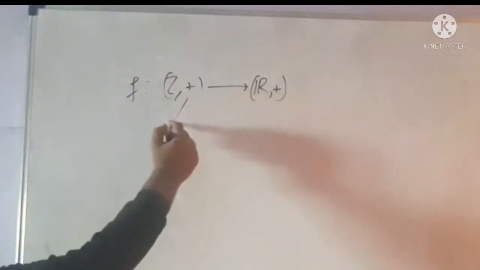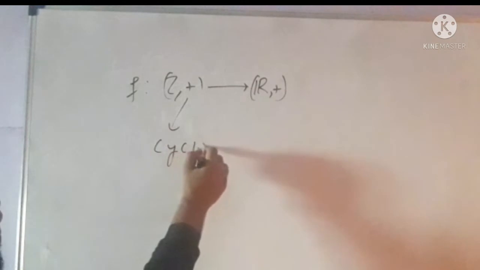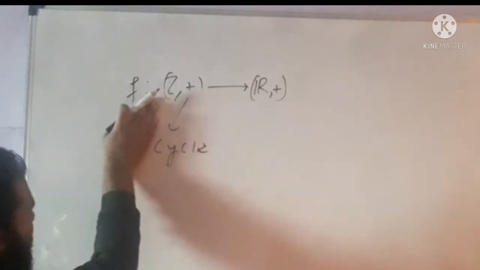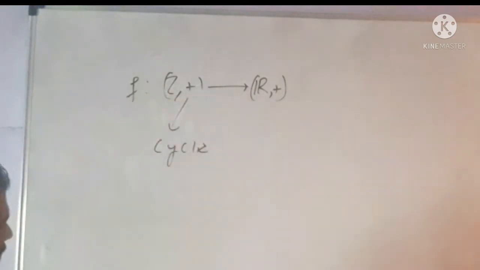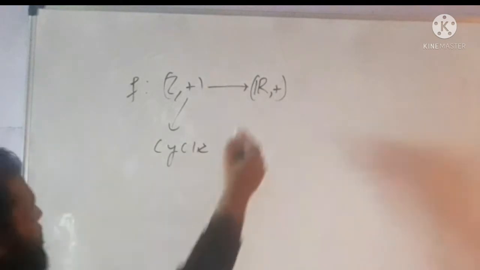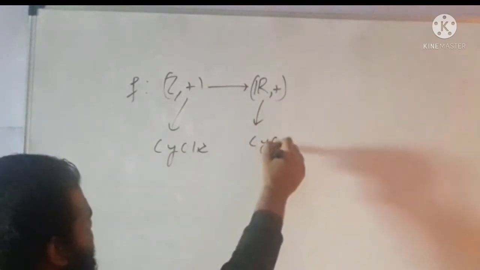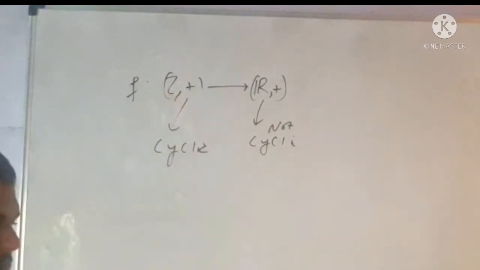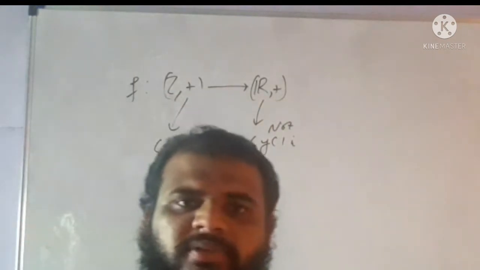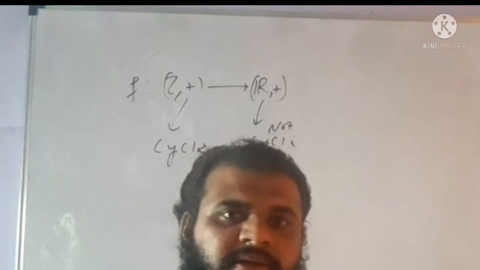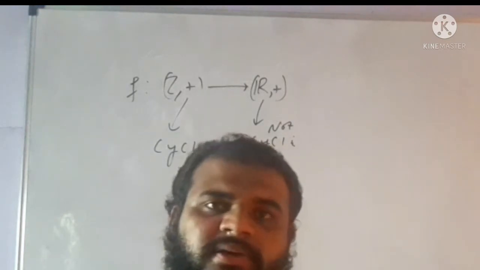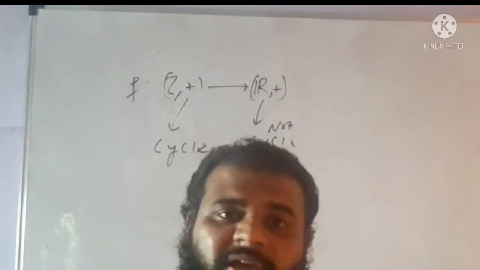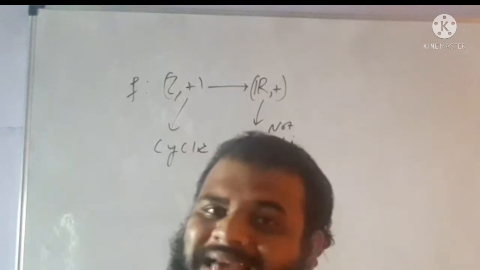Since our group is cyclic, this is an infinite cyclic group, but R plus fails to be cyclic. How can you generate a homomorphism from a cyclic to a non-cyclic group? Since the theorem says that the homomorphic image of a cyclic group is cyclic.